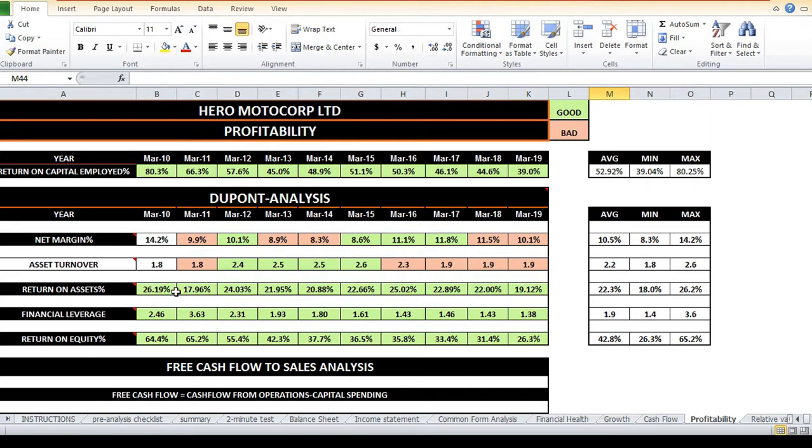Think of ROA as a measure of efficiency. Companies with high return on assets are better at translating assets into profits. Return on assets helps us understand that there are 2 routes to excellent operational profitability. One, you can charge high prices for your products, which is represented by high margins. Or two, you can turn over your assets quickly.